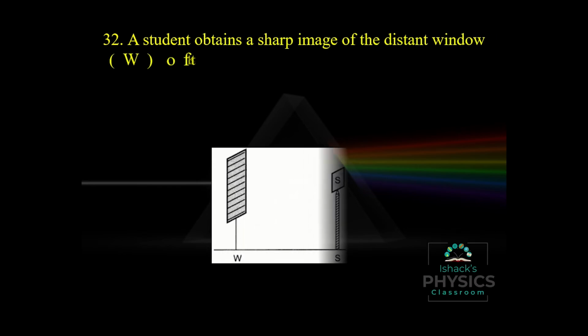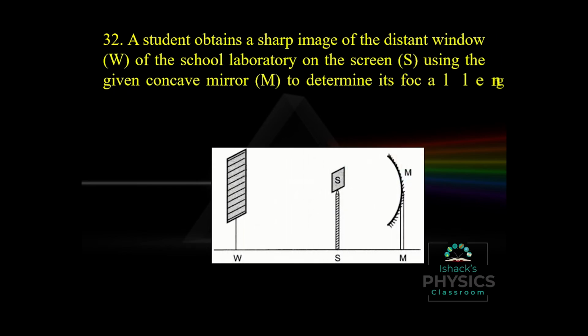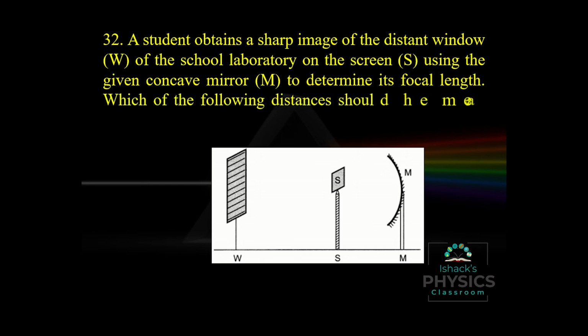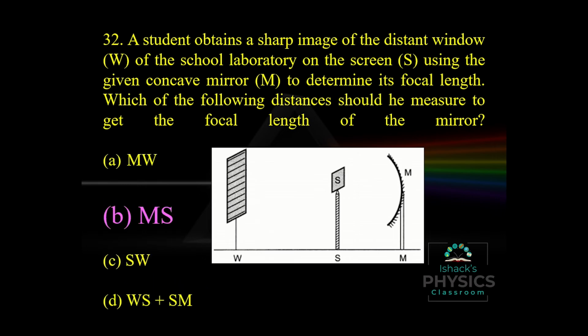A student obtained a sharp image of a distant window of a school laboratory on the screen S using the given concave mirror to determine its focal length. Which of the following distances should be measured to get the focal length of the mirror? We all know that if the object is placed at infinity, in case of convex lens and concave mirror, the image is formed at the principal focus. So here the screen is placed at the principal focus. So the distance between the mirror and screen is the focal length. So option MS is the correct option.